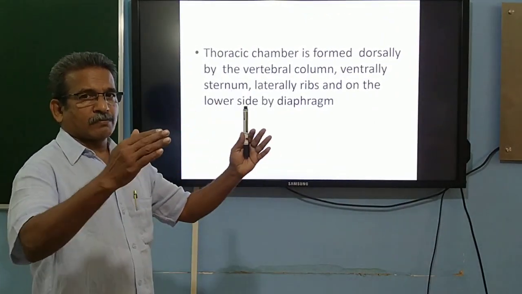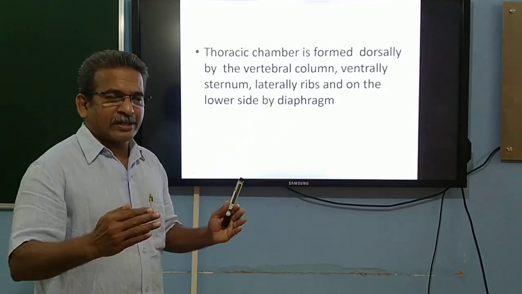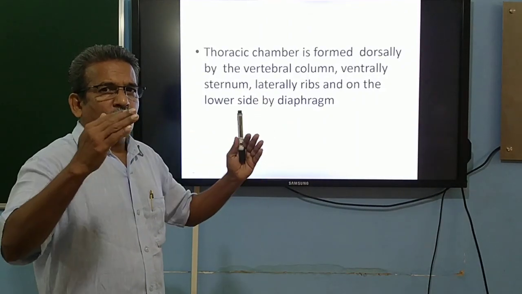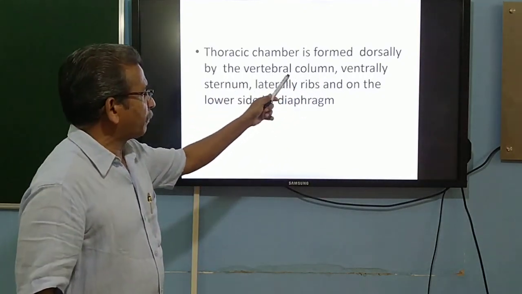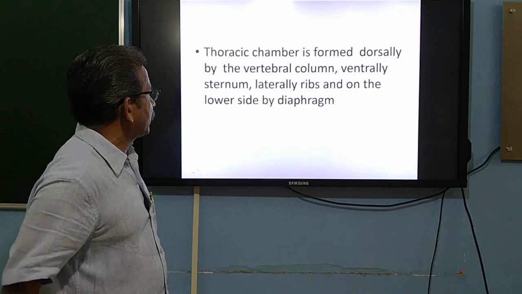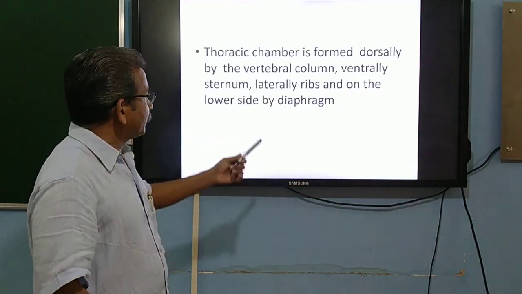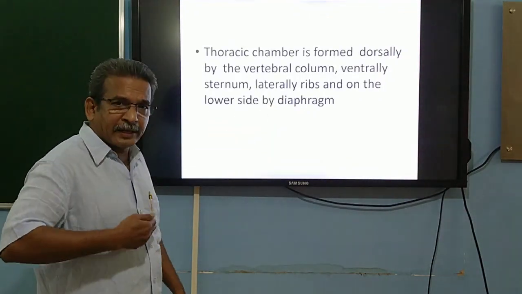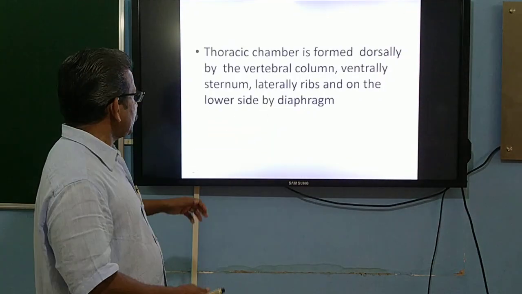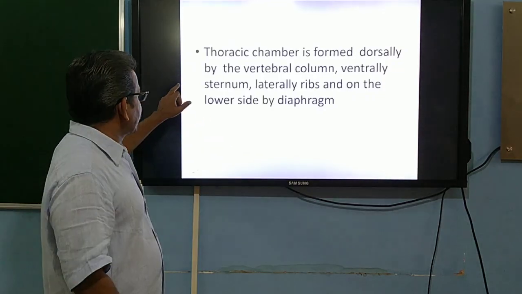So the rib cage is a compartment in which the lungs are well protected, and this rib cage in turn is formed of different parts: on the dorsal side by the vertebral column, ventrally by the sternum, laterally by the ribs, and on the lower side by the diaphragm. It is in this rib cage that the lungs are well protected.